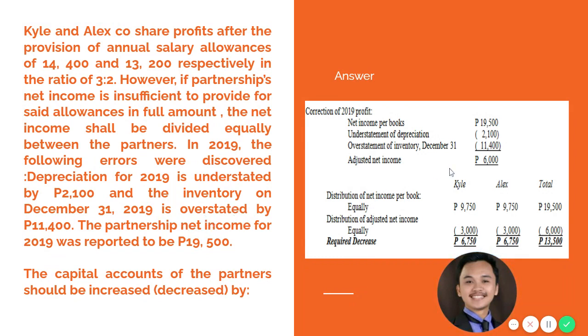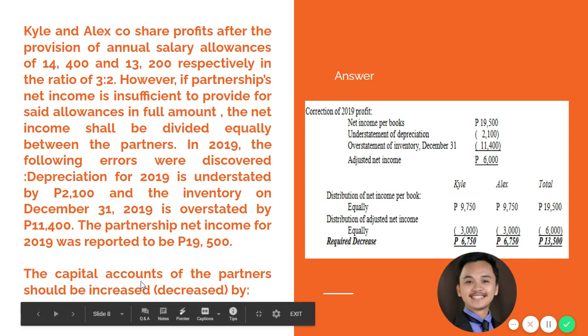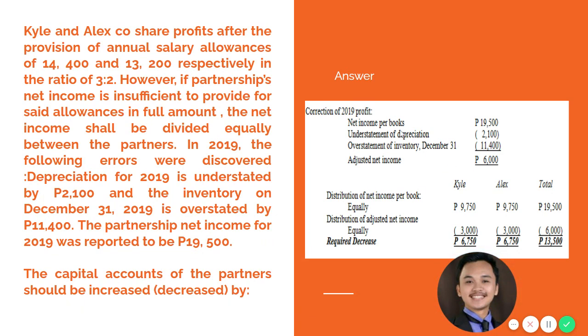So again, to compute for the adjustment, we need to compute also the adjusted net income. Okay? The adjusted net income. So we have here net income per books of 19,500, and then we have two errors. Understatement of depreciation. So understatement of depreciation means your expense is understated, therefore your income is overstated. So to adjust that, you need to deduct 2.1.